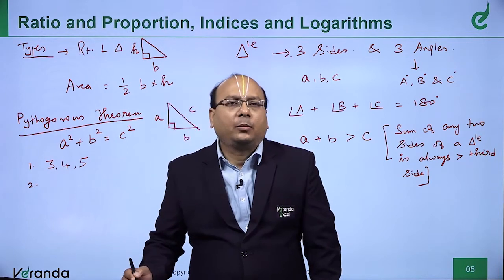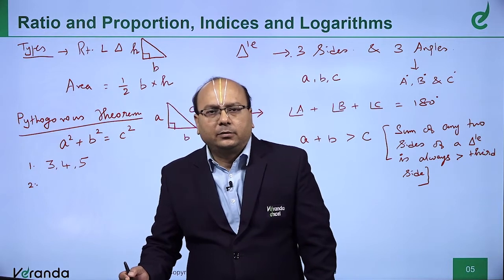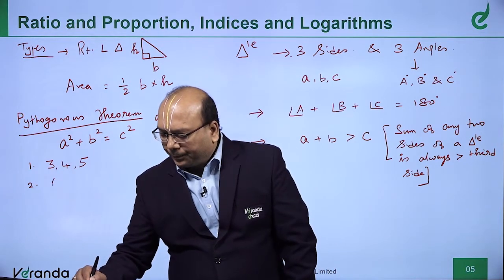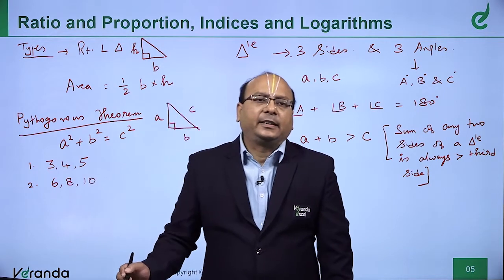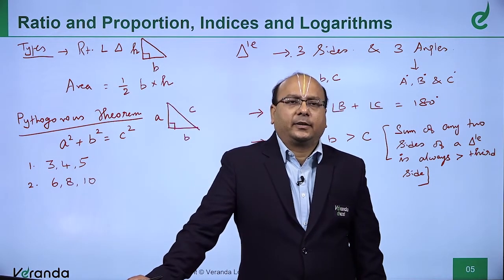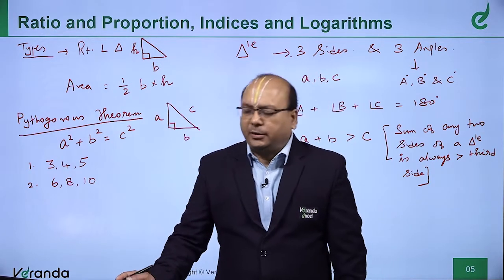Now, do you come across any such type of right angle triangle? Very simple, double it. When you double, what do you get? 6, 8 and 10. Do 6, 8 and 10 form a right angle triangle? Yes, 6 square is 36, 8 square is 64, sum you get 100 which is 10 square.